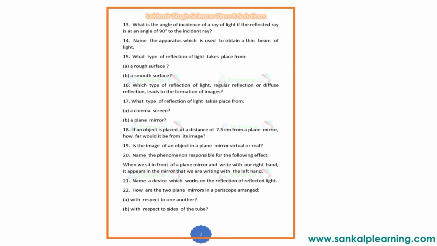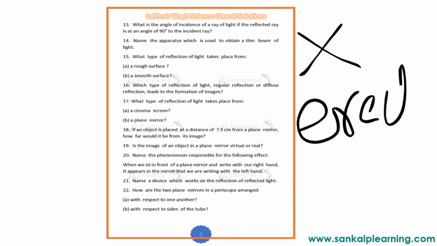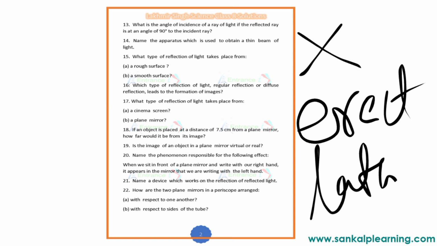Next, is the image of an object in a plane mirror virtual or real? It will be a virtual image. So what are the characteristics of a virtual image? A virtual image cannot be obtained on a screen. Then a virtual image will be erect and laterally inverted. So the image of an object in a plane mirror is a virtual image which is laterally inverted and erect.